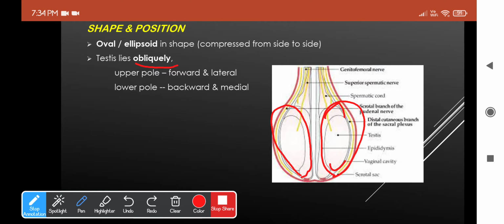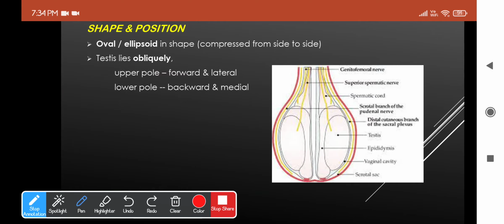Also, there is one more important feature, which is that the left testis will actually lie slightly at a lower level than the right one. This is the left one. So this will lie at a lower level than the right one. Why is this happening? This is because the left testis will begin its descent early compared to the right one, and hence the left testis will have a longer spermatic cord compared to the right, and this is why the position of the left will be a bit lower compared to the right.